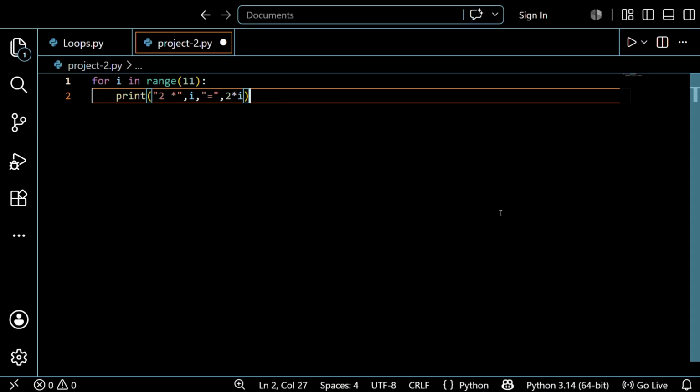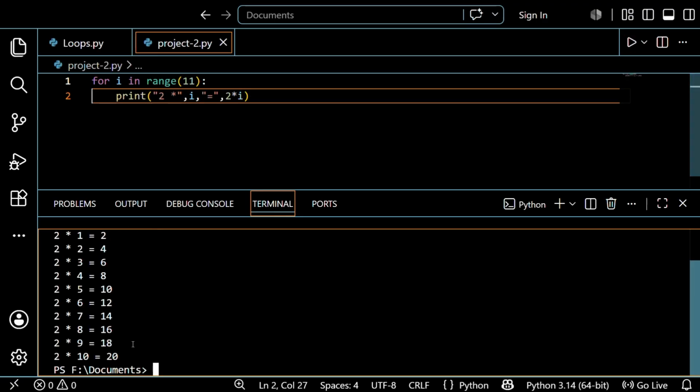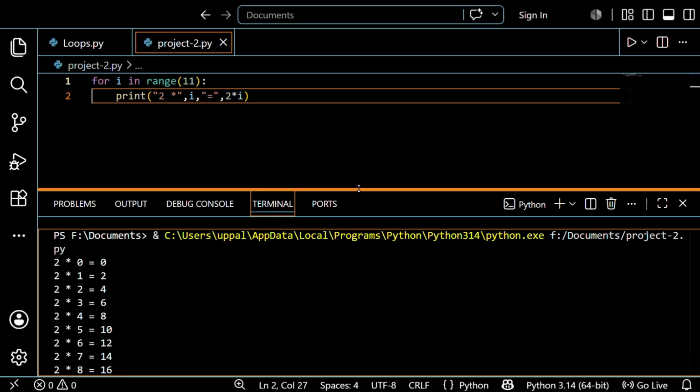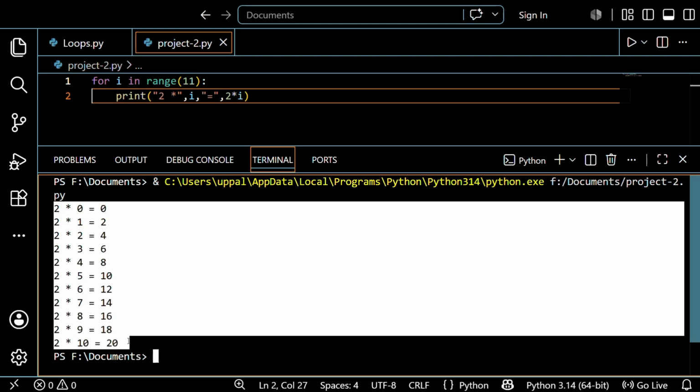So let's see what will happen here. I'm just printing the 2 table right now. It's an example guys, don't need to worry. So just save this one and run this. See what is happening here. See guys, it's starting with 0. So 2 into 0 is 0, 2 into 1 is 2, 2 into 2 is 4. I just built the 2 table up to 10. So by using this for loop we can create the tables, right guys.